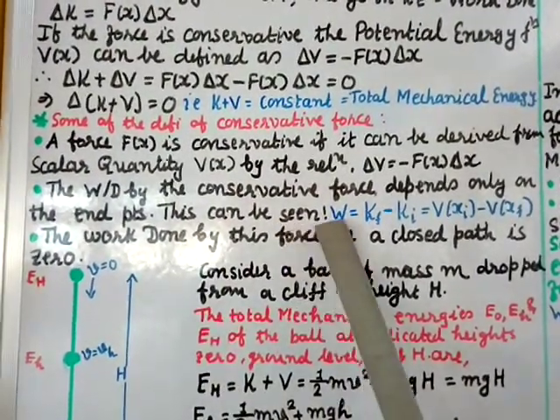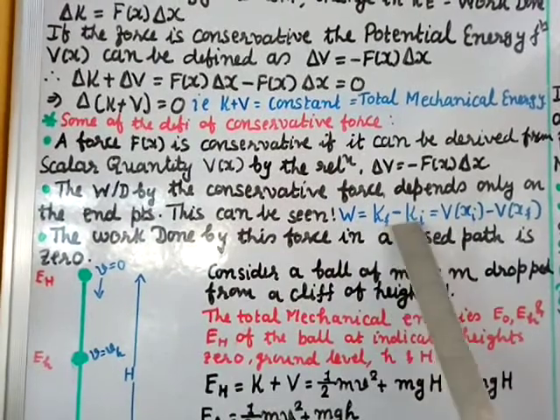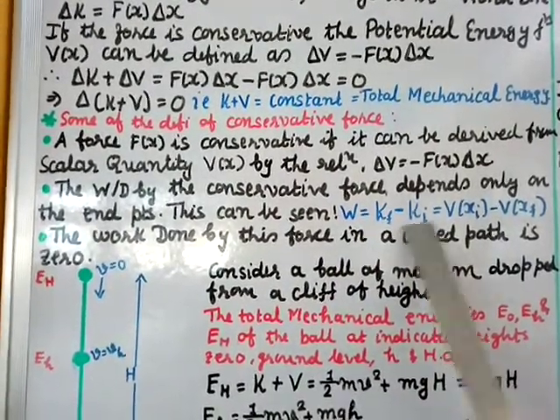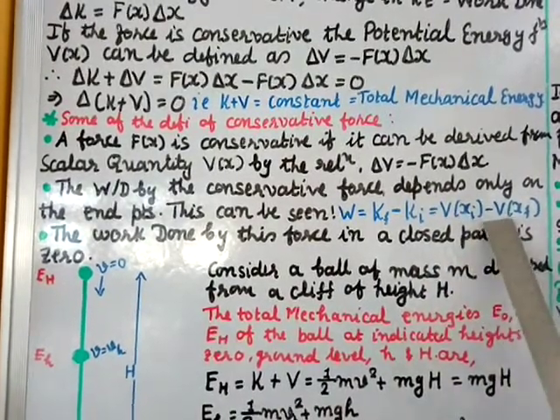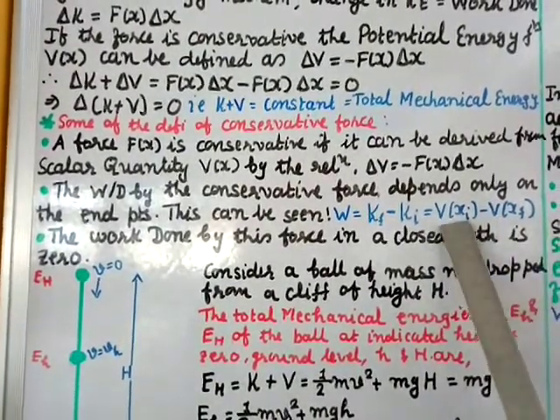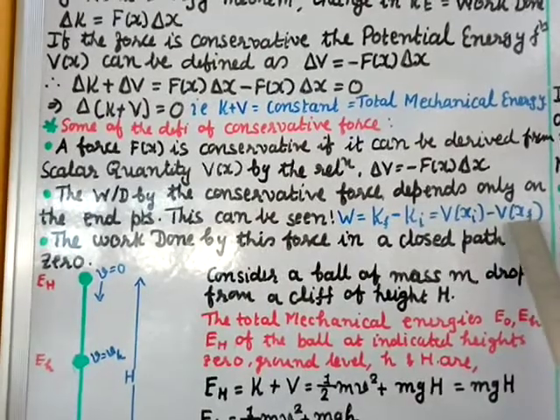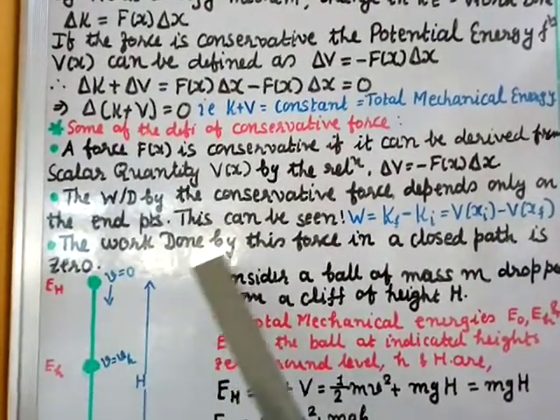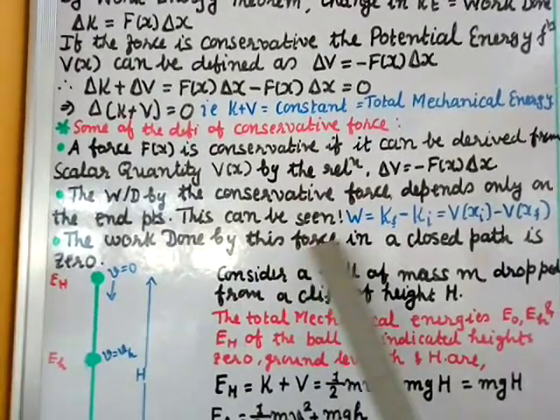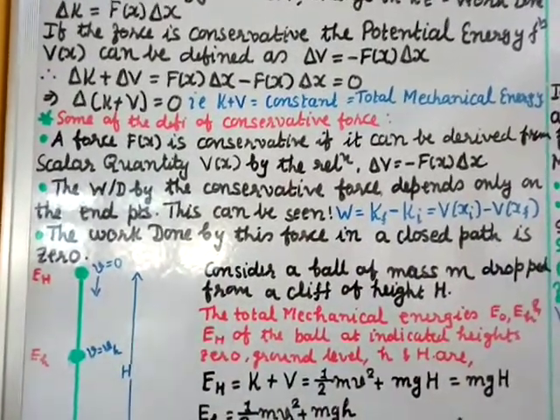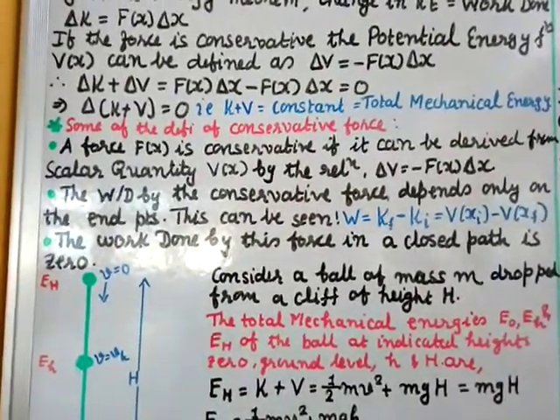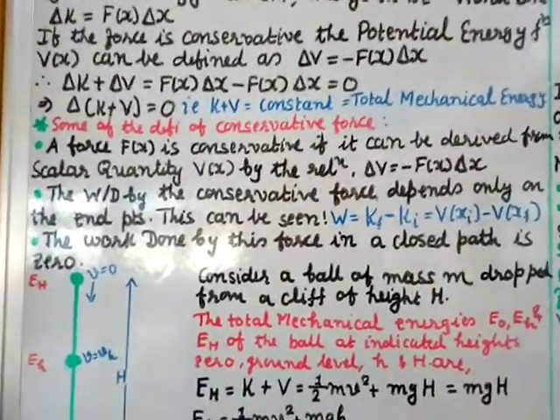This can be seen: work done W equals K final minus K initial, the final kinetic energy minus the initial kinetic energy, equal to V of x initial minus V of x final, the initial potential energy minus the final potential energy. And the third way is that the work done by a conservative force in a closed path is 0. If you have a closed path and the work done is 0, then you call that force a conservative force.